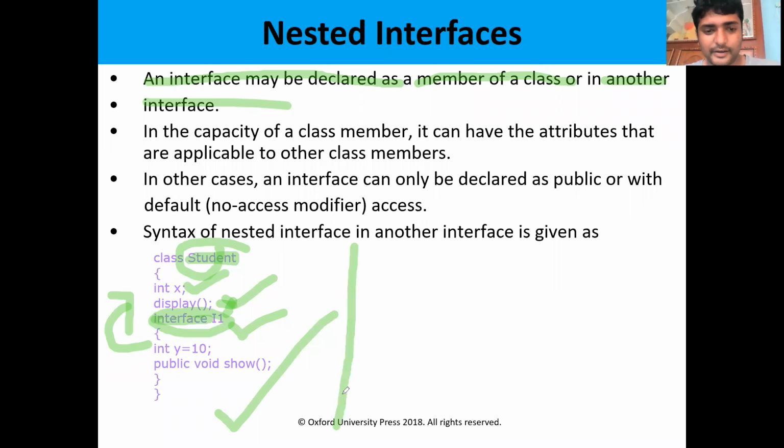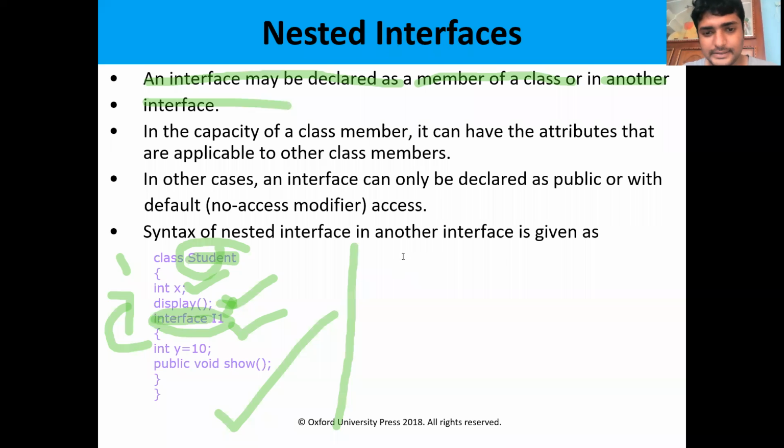So let us see the second one. This is the first variation: the interface is nested within the class. The second variation is that the interface is nested within the interface. Within the interface, another interface will exist. These types of things are called nested interfaces. There are two variations in the nested interface.